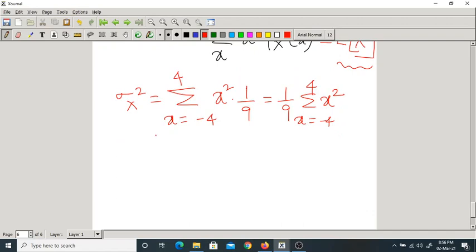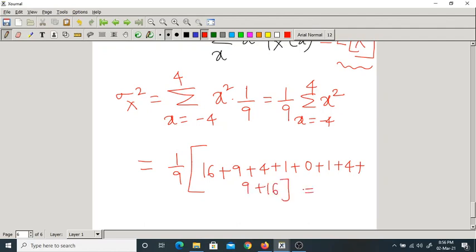Now what would happen here? 1 by 9 summation: minus 4 whole square 16, plus minus 3 whole square 9, plus 4 plus 1 plus 0 plus 1 plus 4 plus 9 plus 16. You calculate all these things. What do you get? 16, 16, 32. It may be around 60 by 9. I am not sure about the answer. Please calculate it yourself, but this concept is correct.